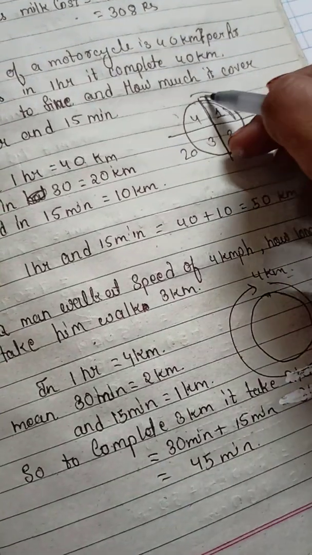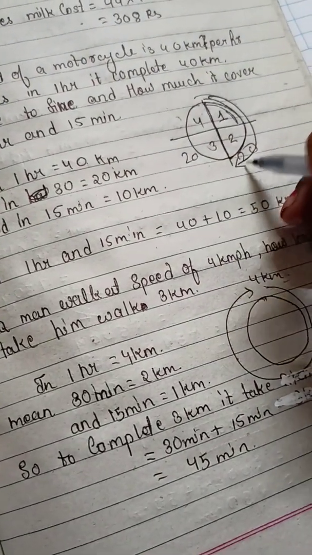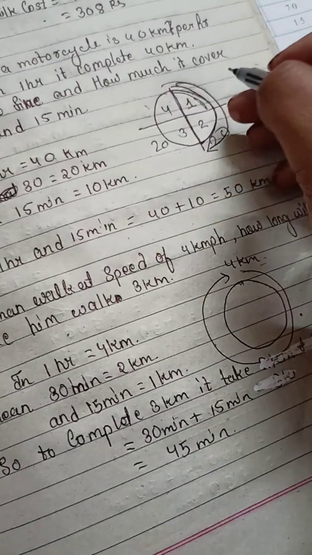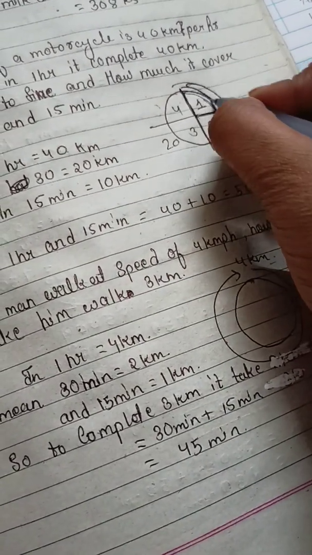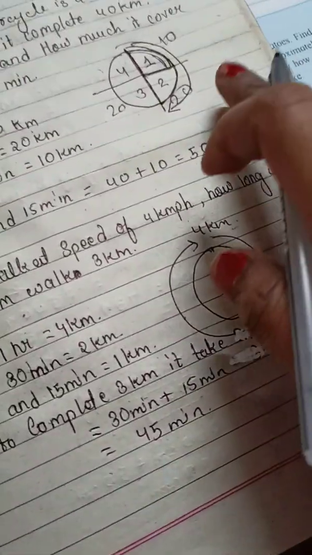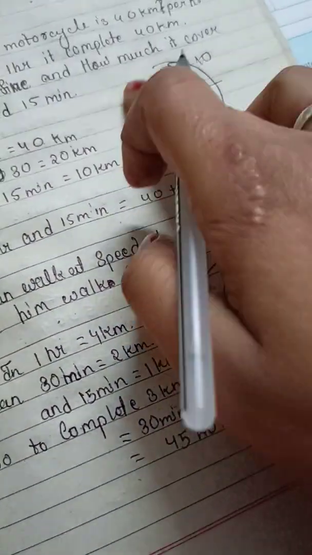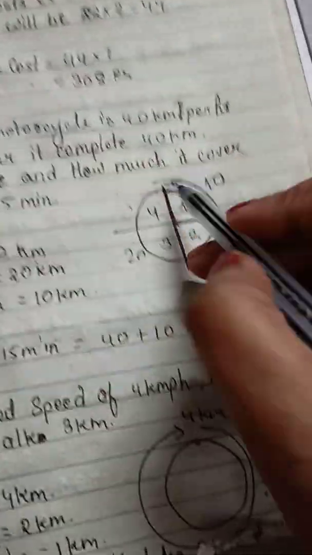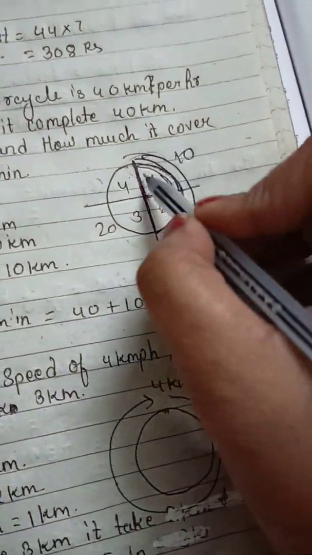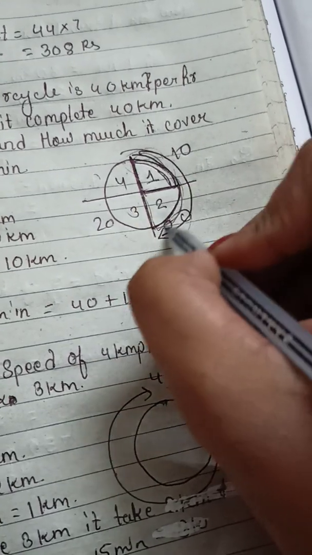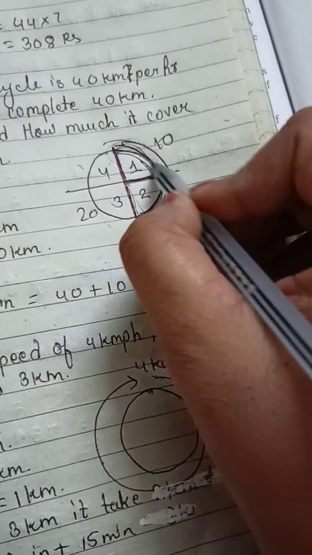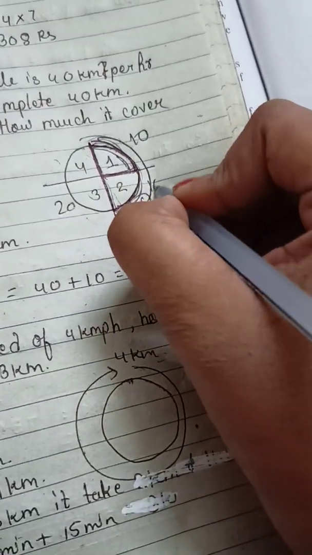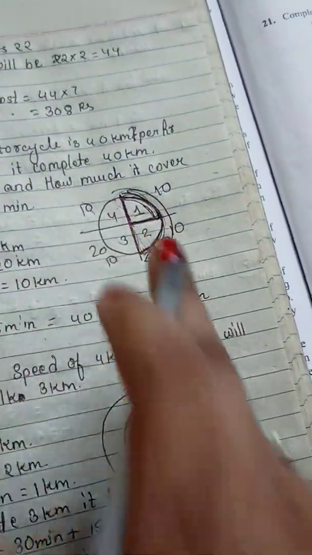Understood? If for half it covers 20 kilometers, then half of that half part will be covered by 10 only. Yes or no? If the whole is 40, half will be 20 only, and half of that will be covered by 10, so 10, 10, 10, 10, and then only it will become 40.